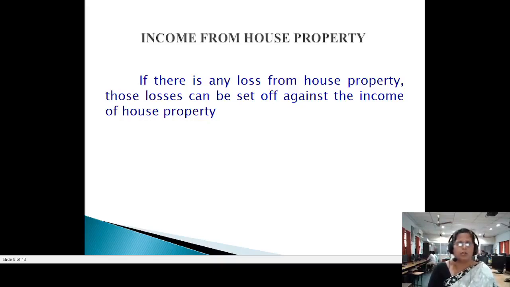For example, suppose you have a 2,25,000 loss under the head income from house property, and income from house property you have 10,000. Now you are adjusting this 10,000 income with the 2,25,000. So you have a minus balance of minus 2,15,000. When you are adjusting this 2,15,000 from any other head, you can take only 2 lakhs to adjust from some other head. The remaining 15,000 you can carry forward to the next year. So this is as far as income from securities and income from house property is concerned.